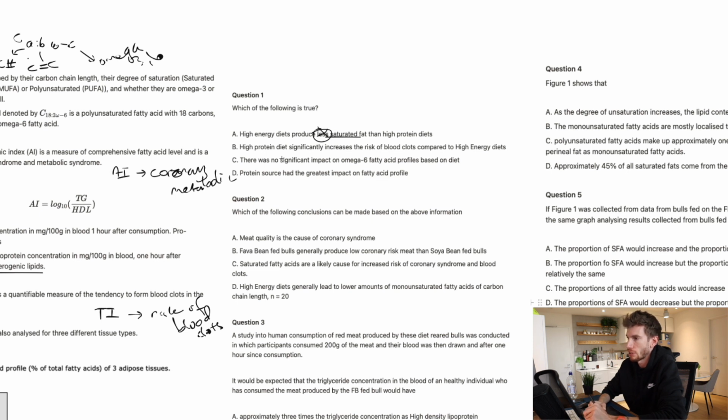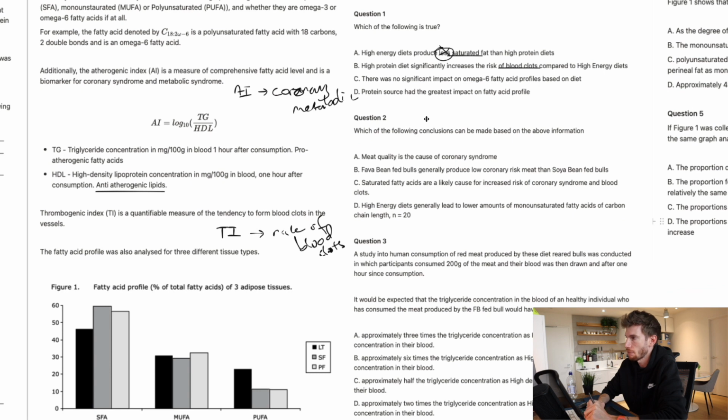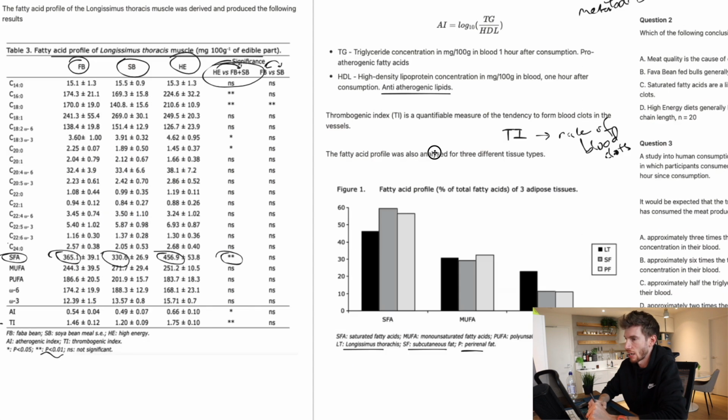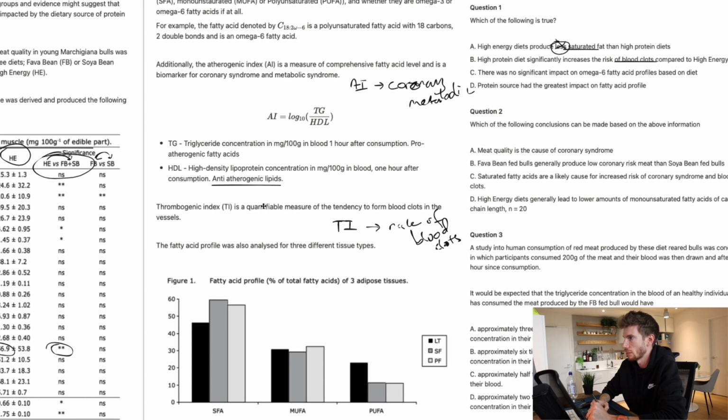Then we've got: high protein diet significantly increases the risk of blood clots, so there's our keyword, compared to high energy. Remember, blood clots was linked to TI. A larger TI means a higher tendency to form blood clots, according to the statement, where high energy increases TI versus high protein.